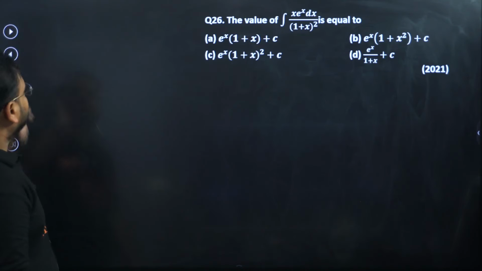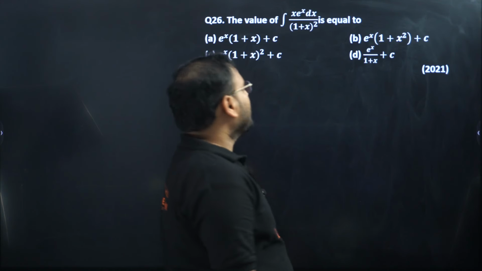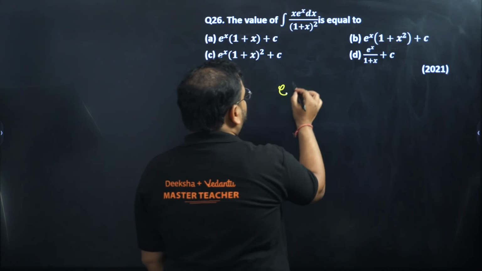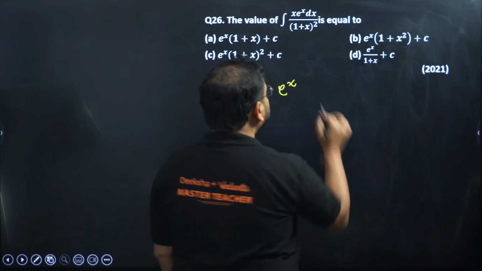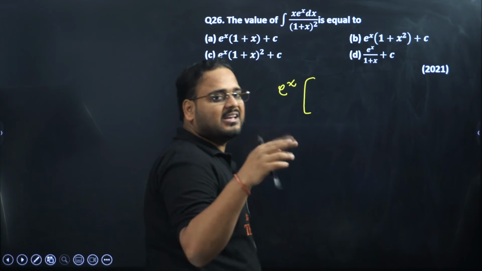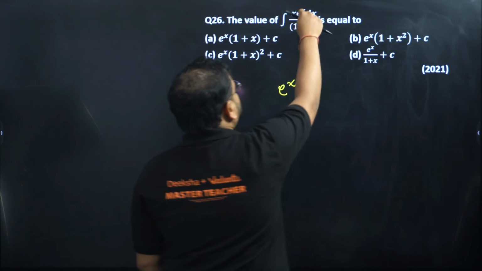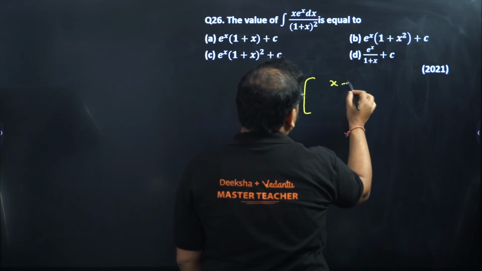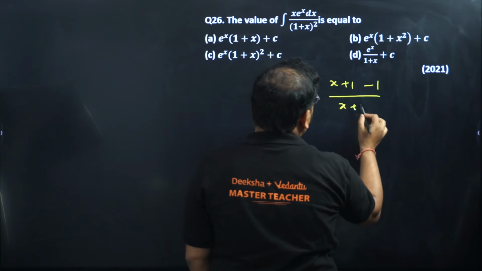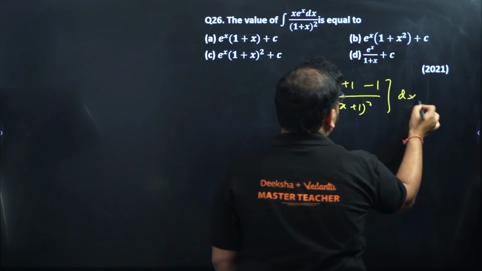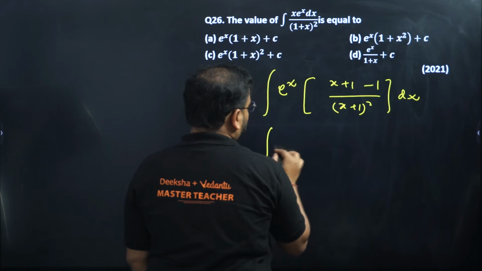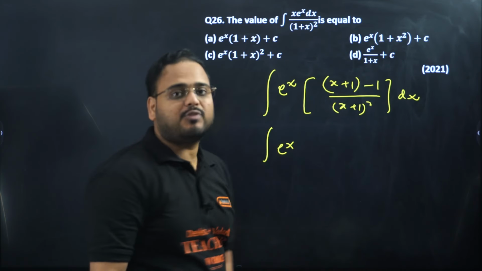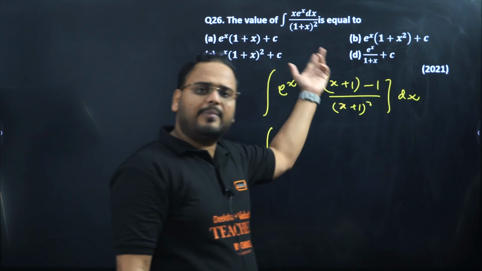Question number 26. Value of integral e power x times x upon 1 plus x the whole square. This is a simple problem. We all know wherever you have integration with e power x outside as a separate function, simply make that form of e power x into f of x plus f dash of x. Okay. This is there. This also is there. So I can write this as x plus 1 minus 1 upon x plus 1 the whole square with dx integral. One more time. Please check, separate it over here. I've replaced x by x plus 1 minus 1. I can do that. 1 and 1 will be cancelled. It will remain as x itself.